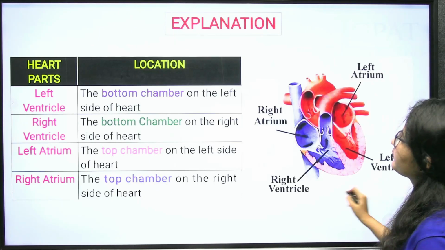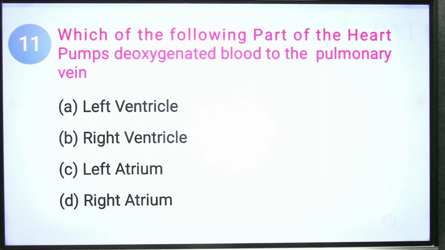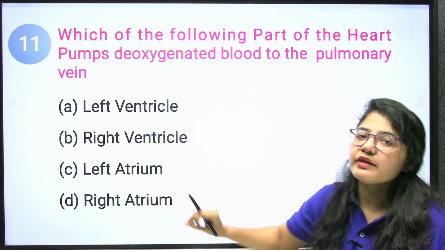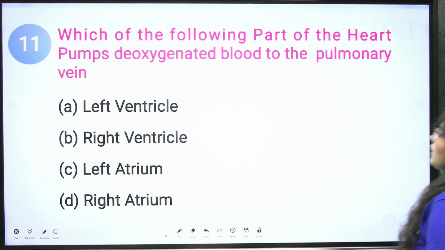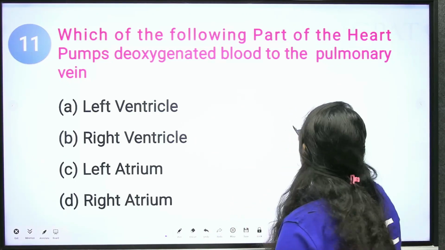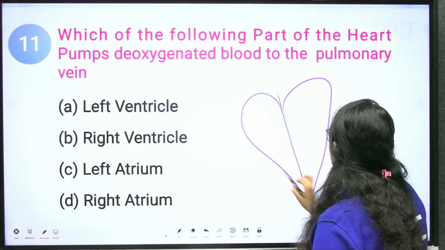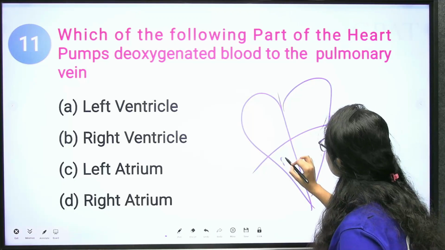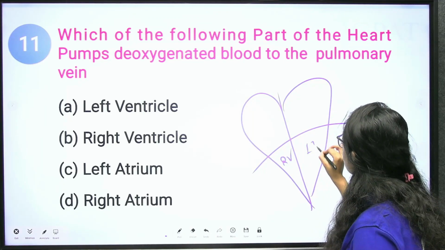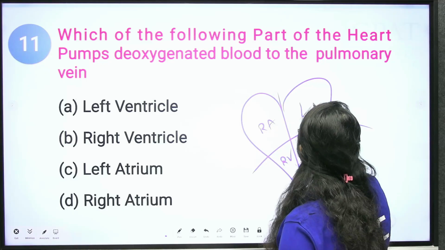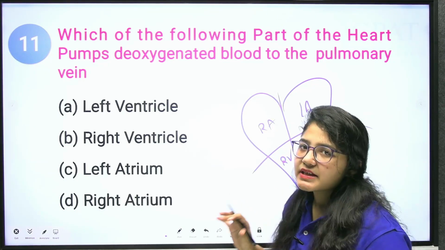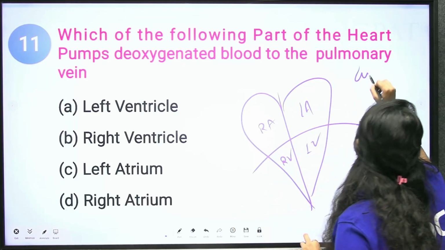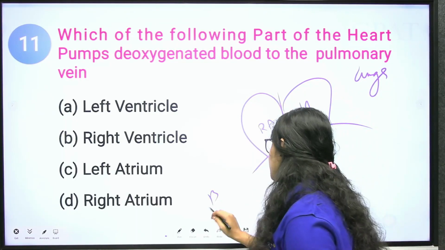Next question. Which of the following parts of the heart pumps deoxygenated blood to the pulmonary vein? Nice question. What does it say? We have a heart. These are the four chambers of your heart, and this is the right side of your heart. This is the right ventricle. This is the left ventricle. This is the right atrium. This is the left atrium. Now, let us simply study the circulatory system. This is your heart, this is your lungs, and these are your body parts.